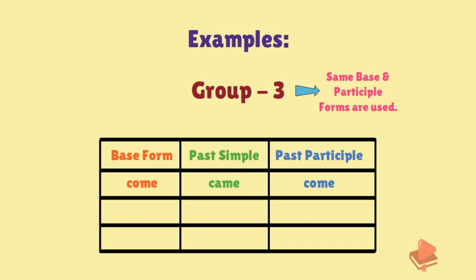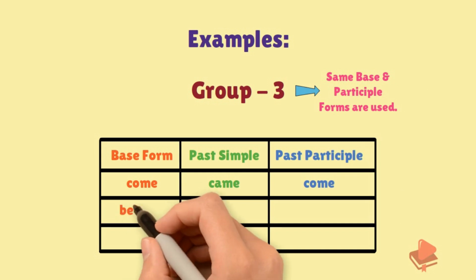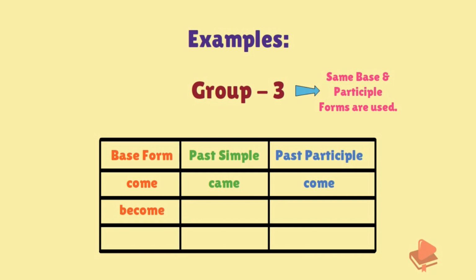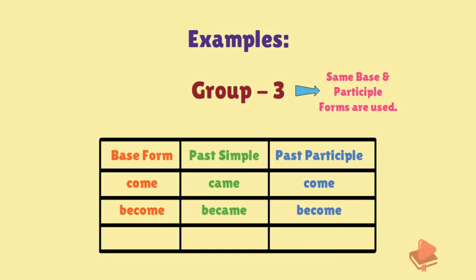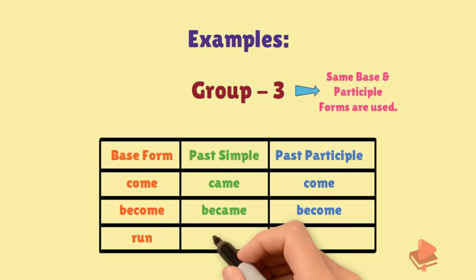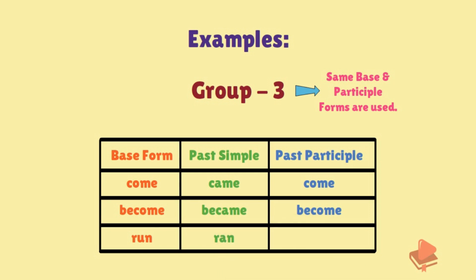Let's see the next example. If the base form is become, the past simple becomes became and the past participle is become. It is become, became, become. The next example, if the base form is run, the past simple is ran and the past participle is run.